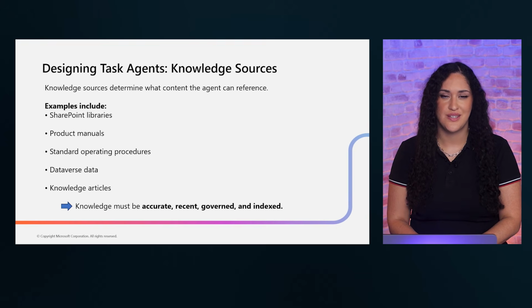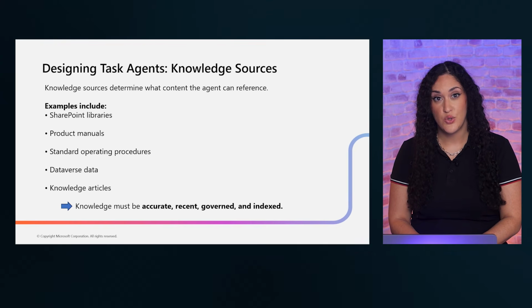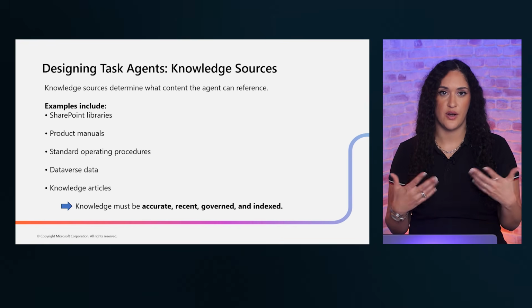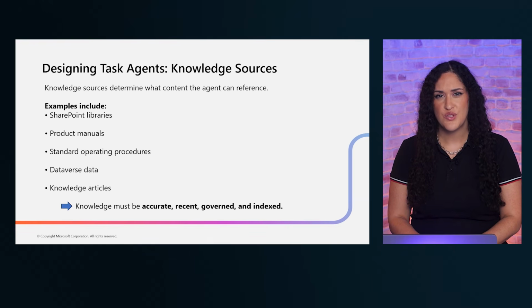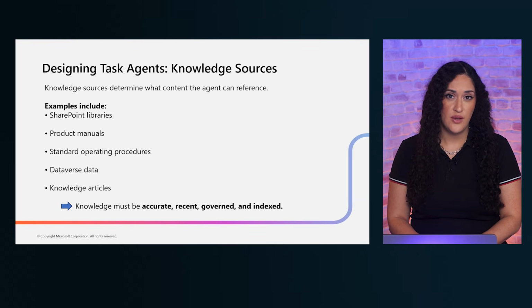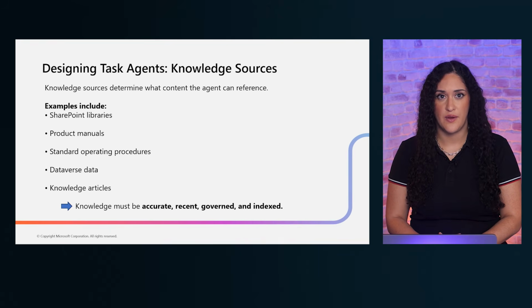Your task agent is only as good as the knowledge it can access. Common knowledge sources include SharePoint libraries, product manuals, standard operating procedures, Dataverse tables, and knowledge articles. But here's the critical part. Your knowledge must meet 4 criteria.